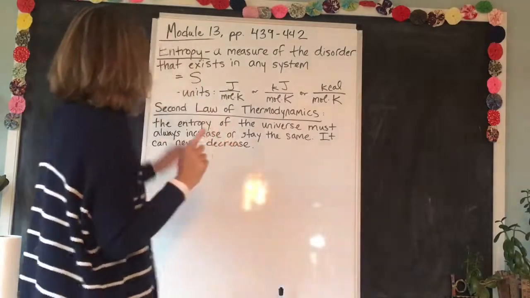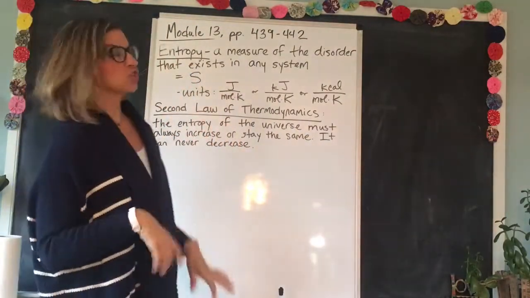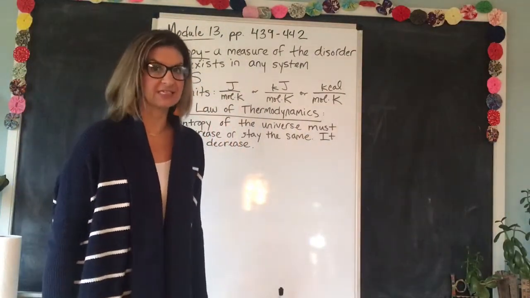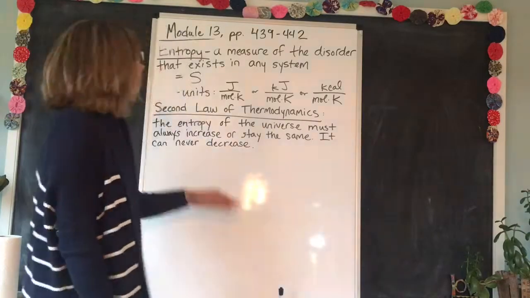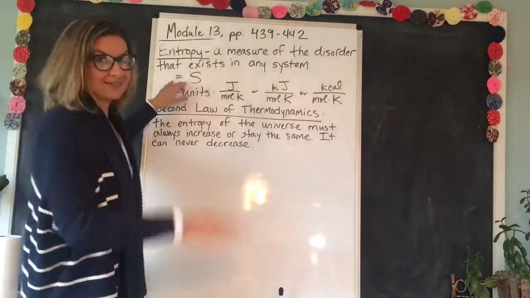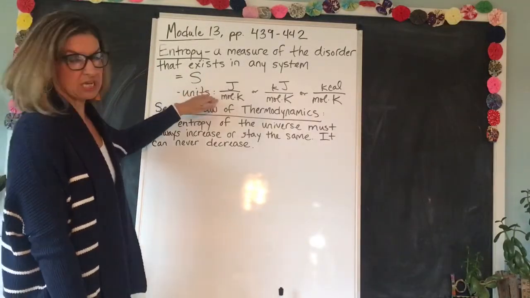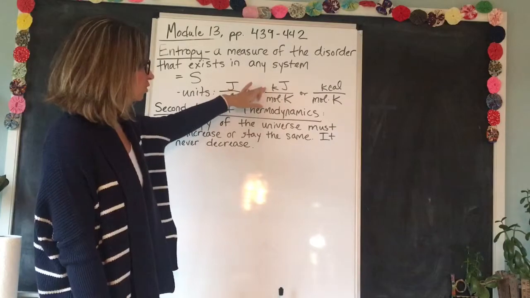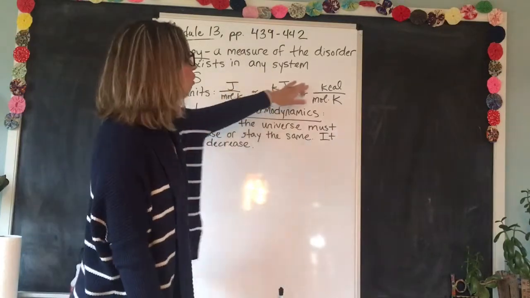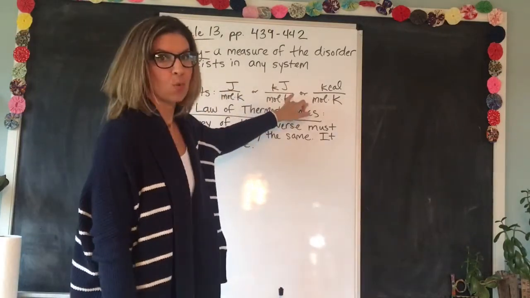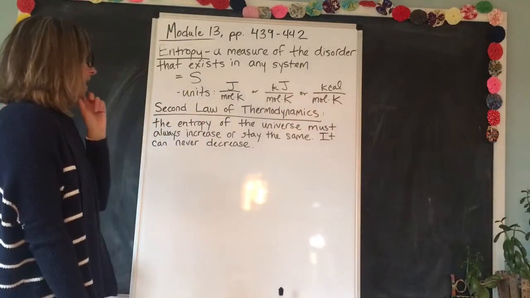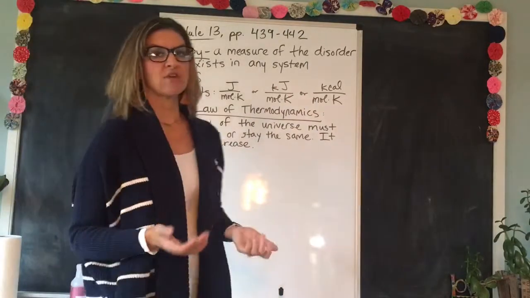So what's entropy? Entropy is a measure of the disorder that exists in any system. It is written with a capital S, don't ask me why, and its units are joules per mole times Kelvin, or kilojoules per mole times Kelvin, or kilocalories per mole times Kelvin. Okay, so entropy is the measure of disorder.